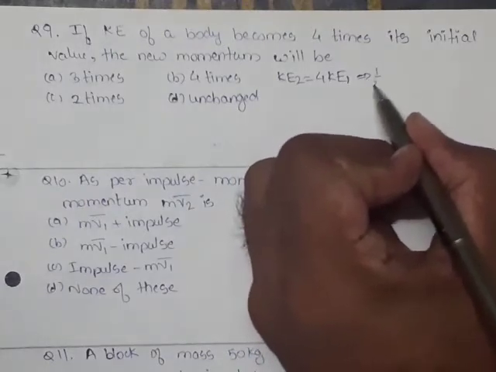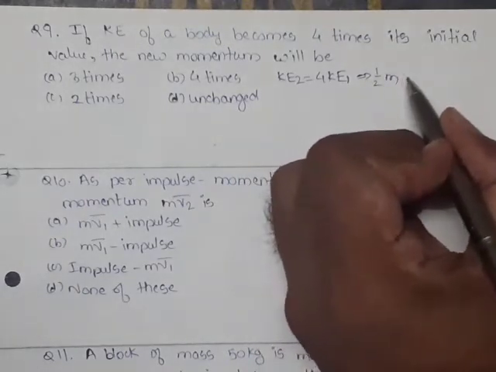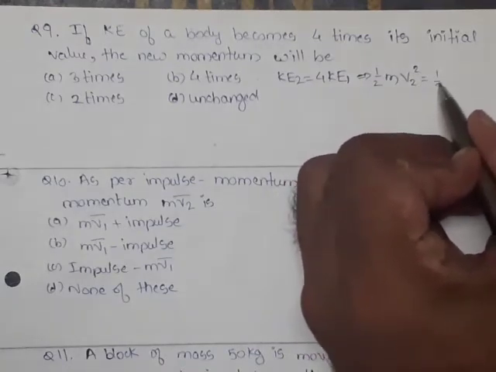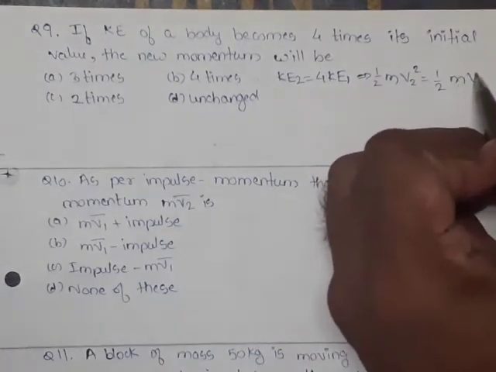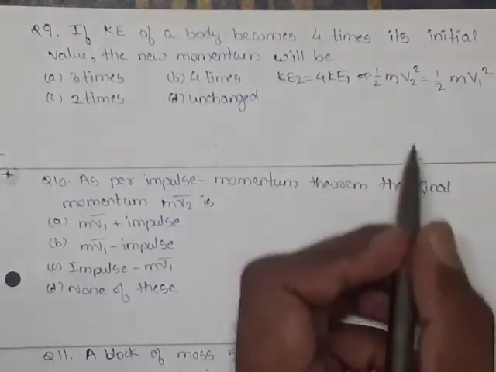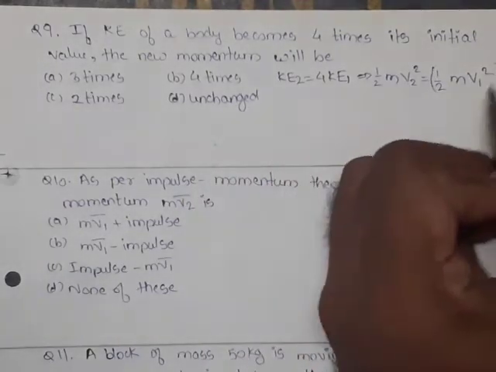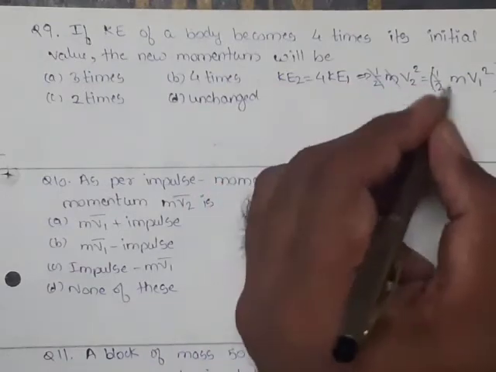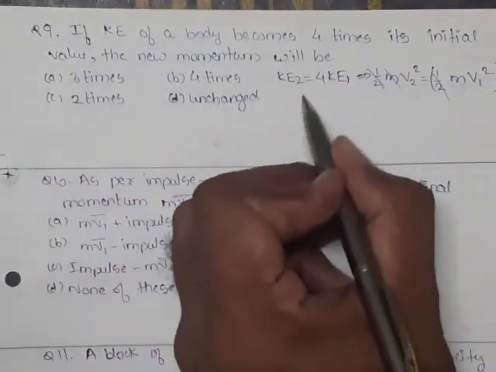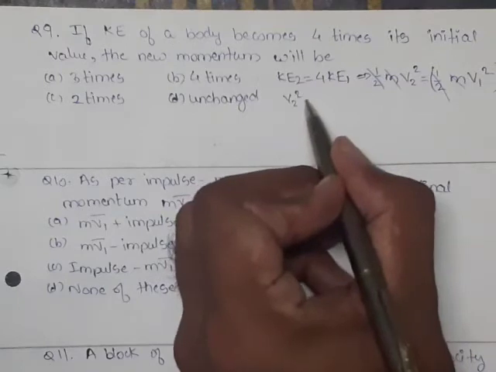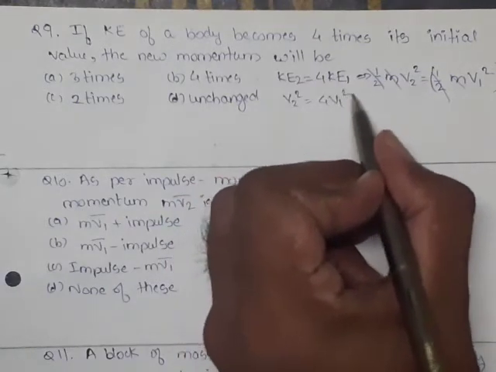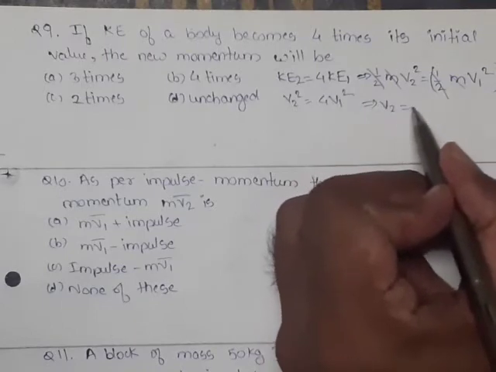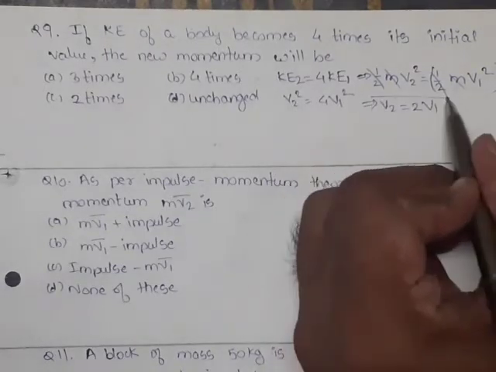It is 1/2 m. Mass is going to remain same. 1/2 m v2 square equal to 1/2 m v1 square. This is now 4 times. So here this half gets cancelled, m gets cancelled. So we are having v2 square equals to 4 times v1 square, or taking square root we are having v2 equals to 2 times v1.